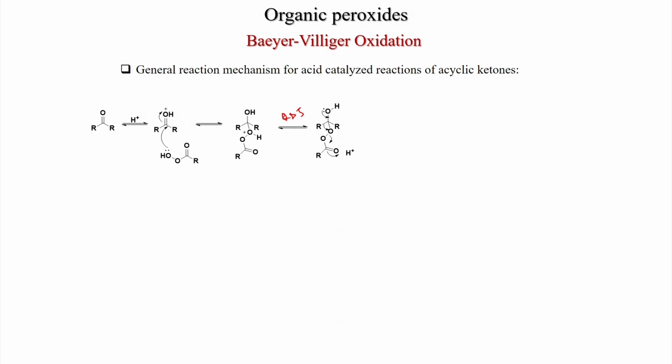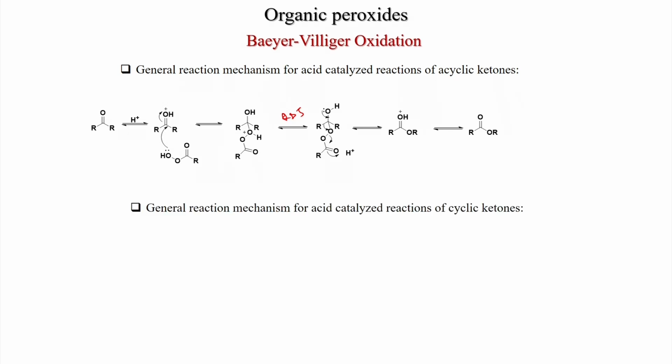Here what happens is, this migration happens and this OH becomes a carbonyl, and then one group migrates, attacking the oxygen, and this is the leaving group. So, the conjugate base of the acid is the leaving group here, and then you get the protonated ester, and after deprotonation you get the ester. So, a ketone becomes an ester in the Baeyer-Villiger reaction. This is very important because esters are very useful structures.